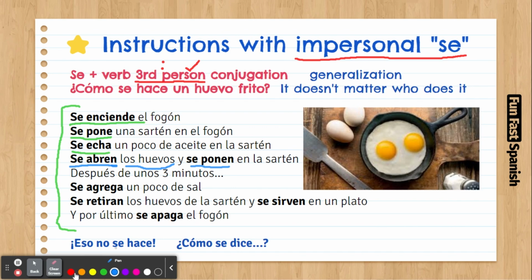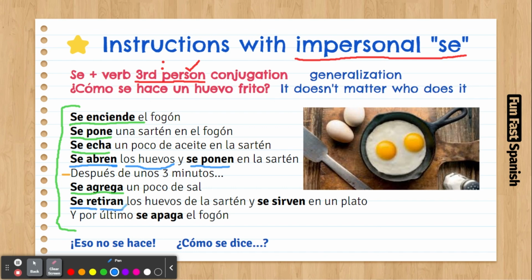Okay, después de tres minutos, like after three minutes, se agrega un poco de sal. Agregar is to add, so we are using here se agrega un poco de sal. It's like to add a bit of salt. And at the end, se retiran los huevos.